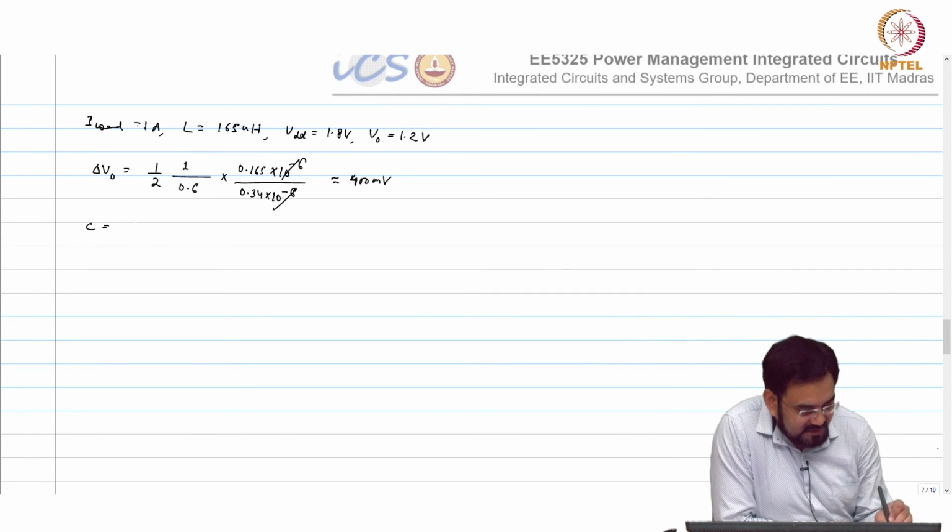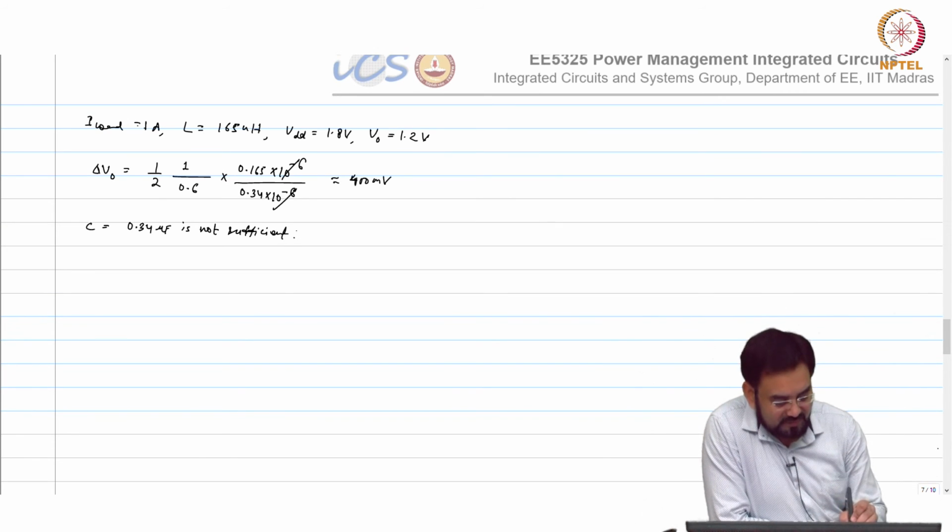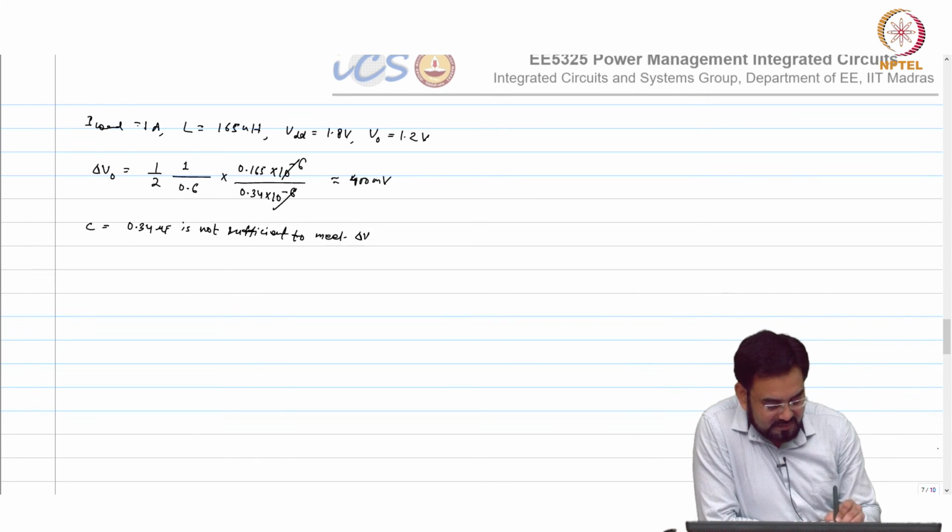So which means C should be equal to, to meet, or less than, 60 millivolts.